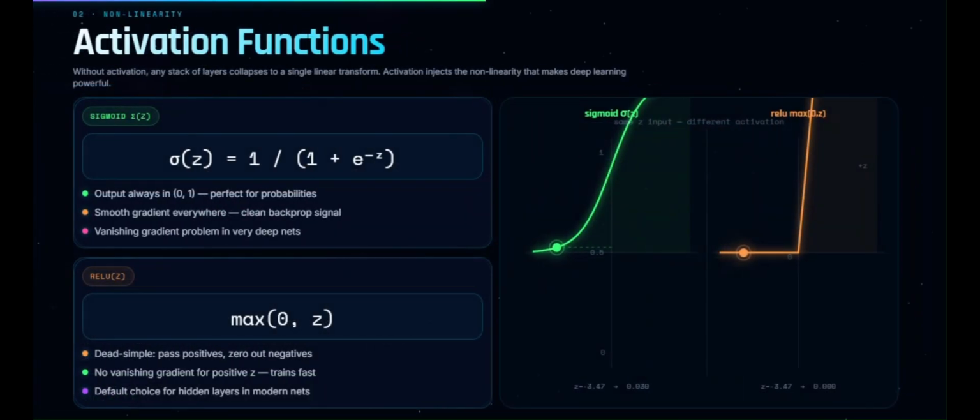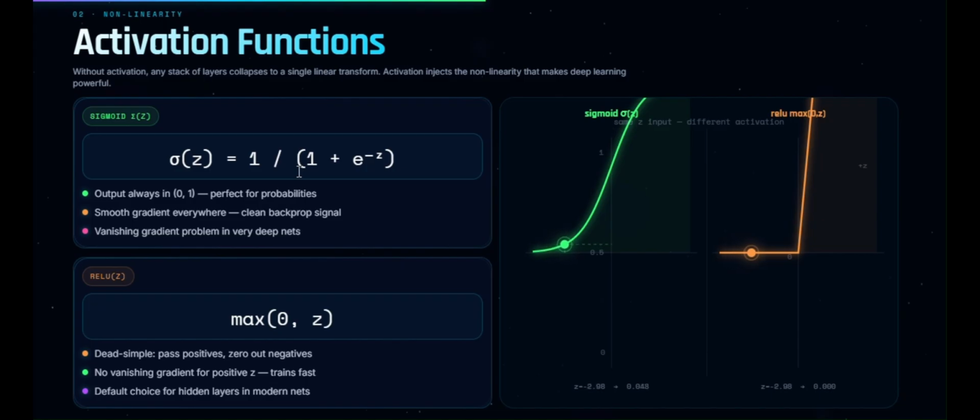But here's the problem. Without activation functions, neural networks are basically just linear equations. No complexity, no intelligence, no deep learning. Activation functions solve this by introducing nonlinearity. Let's start with sigmoid, which looks like this. Sigmoid compresses values between 0 and 1, making it useful for probabilities.